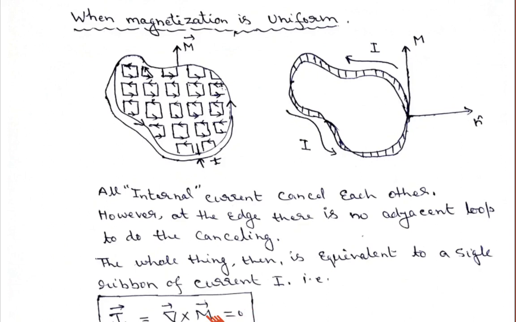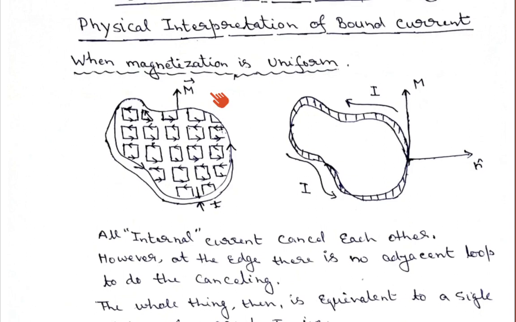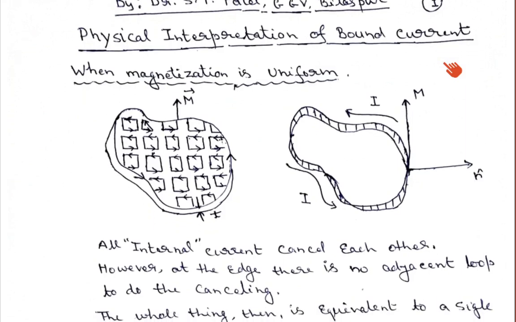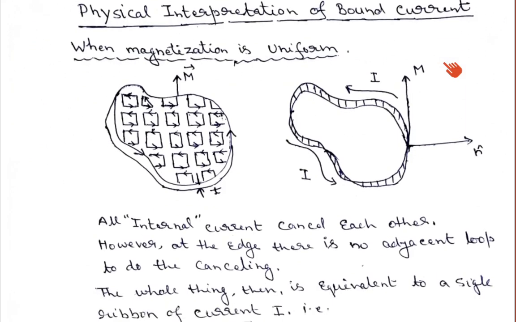So in this lecture we will try to learn the physical interpretation of these bound currents. Let us say we have a magnetized object. In a magnetized object we know there are a large number of tiny dipoles present. It means within the material there may be a large number of circulating currents, and we know that circulating currents behave as a tiny dipole.